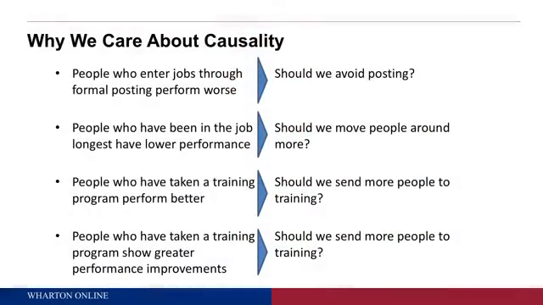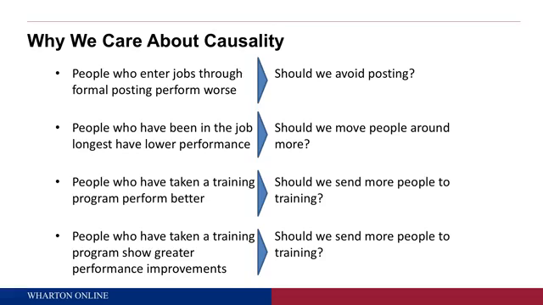When we do people analytics, it's because we're thinking of changing something, right? It's because we're thinking there's something we could do differently. So to take some of the topics we've been talking about, I talked about different ways in which you can staff jobs. Suppose we had found that people who move jobs through formal posting do worse. Well, then should we be thinking about discouraging that posting and doing more sponsorship? Suppose as we analyse performance, we find that people who've been the longest in the job tend to be lower performers. Does that mean we should be moving people around their jobs more so that they don't get stale?